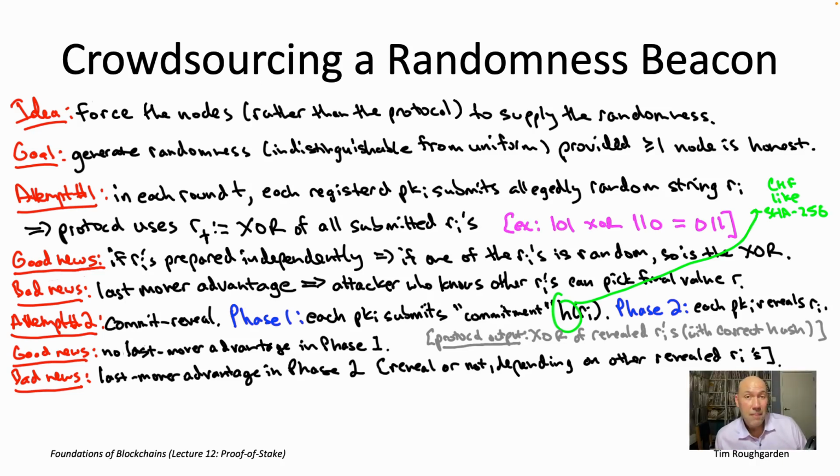So that's the big drawback you need to know about with this approach to crowdsourcing randomness. Whoever goes last in phase two basically gets to pick between two possible outputs of this randomness generation protocol. So maybe there are some applications where this sort of limited biasability wouldn't be a deal breaker, wouldn't be that big a deal. But if you're using this pseudo-randomness, these R sub T's, to, for example, select block proposers in a proof-of-stake blockchain protocol, then this is not going to work. This is just not good enough.